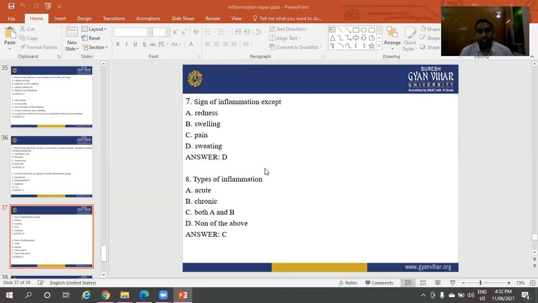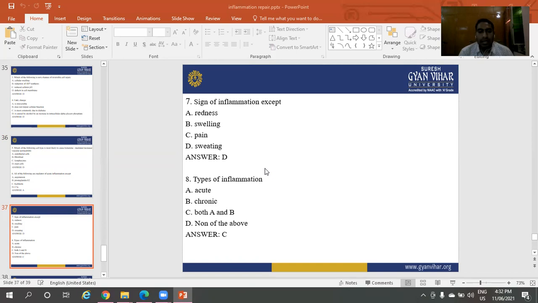Next question: which is not a sign of inflammation? Option A is redness. Option B is swelling. Option C is pain. Option D is sweating. The right answer is D, sweating. Sweating is the right answer, as it is not a sign of inflammation.